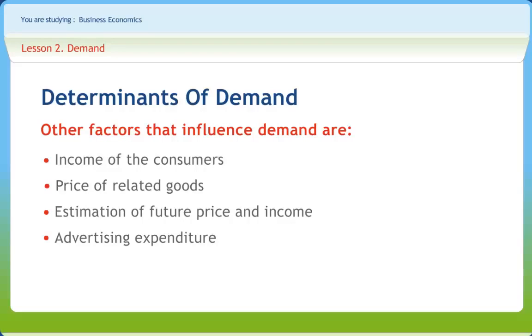In case of complementary goods, a fall in price of a good may lead to an increase in demand of the related good. If price of car falls, people might purchase more cars, and in turn demand for petrol may also rise. In case of substitute goods, a fall in price of a good may lead to a decrease in demand for the substitute good. If the price of tea falls, people will consume more tea and this will lead to a lower demand for coffee.